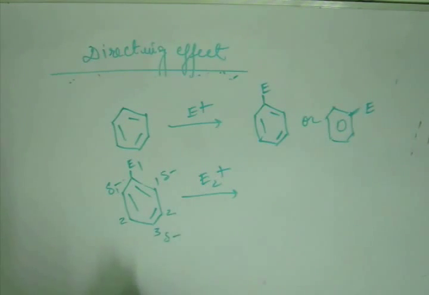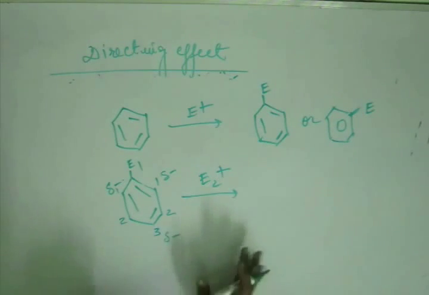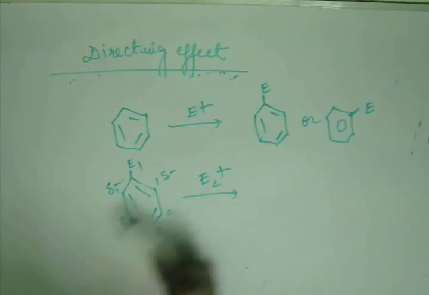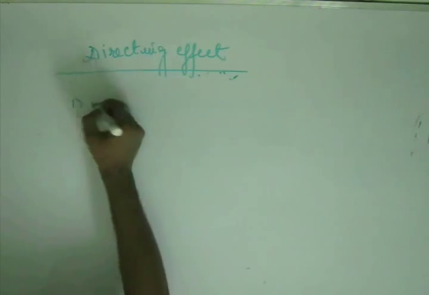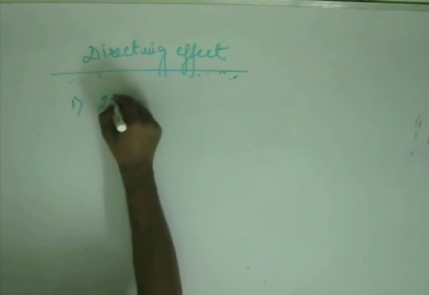Now the next task will be looking at the group. How would we identify whether it is ortho para directing or meta directing? Now I have given you the answer already. I'll discuss this briefly, but let's jot down what we have discussed up till now. We have discussed lots of things. The first thing is, if